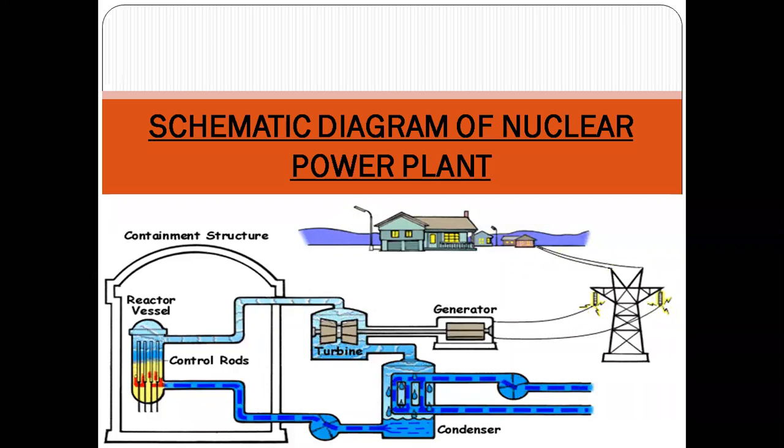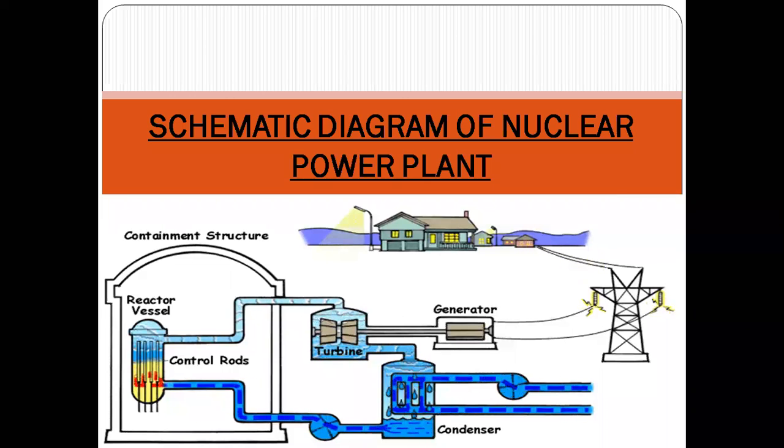In a nuclear reactor, there is nuclear fuel. That nuclear fuel is isotopes of uranium, and these isotopes of uranium can be used to generate electricity.